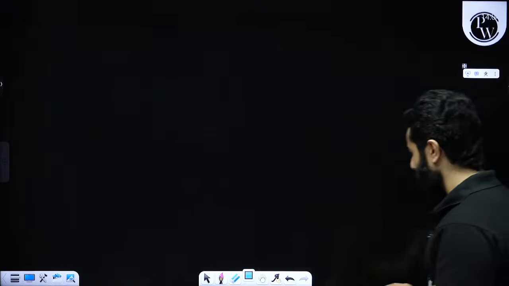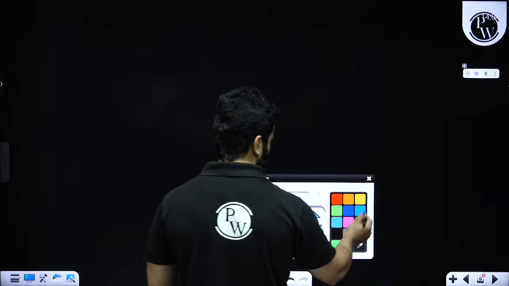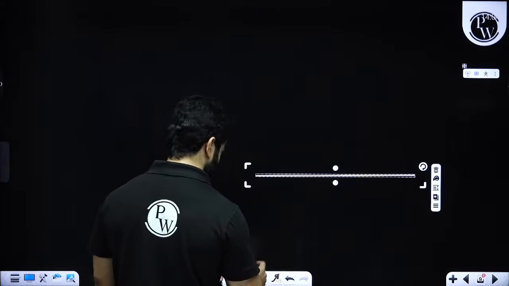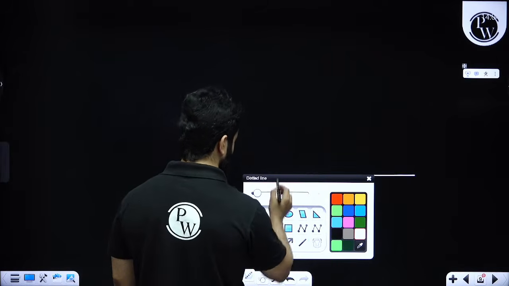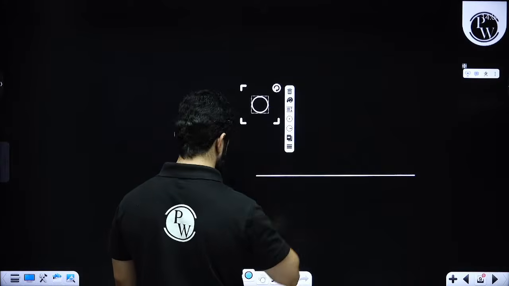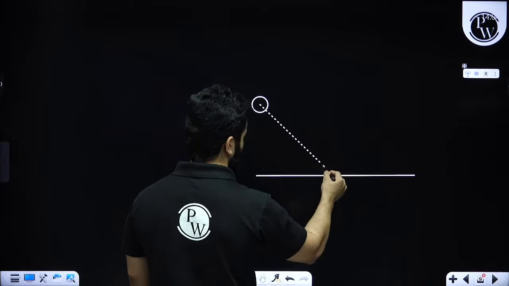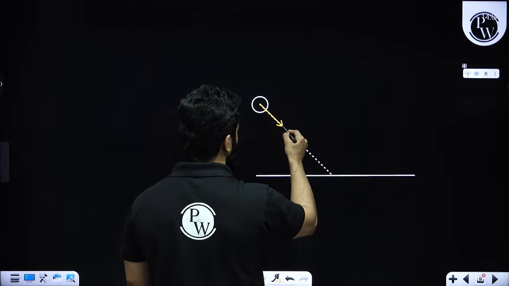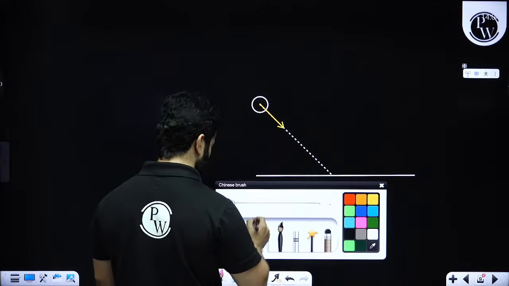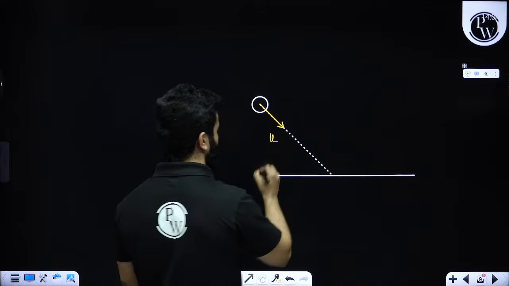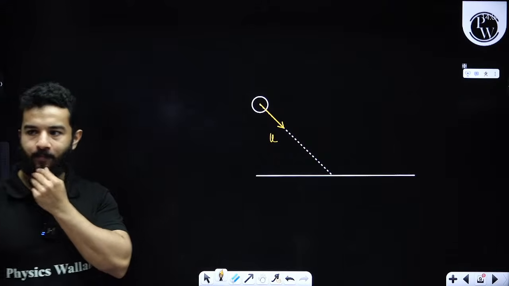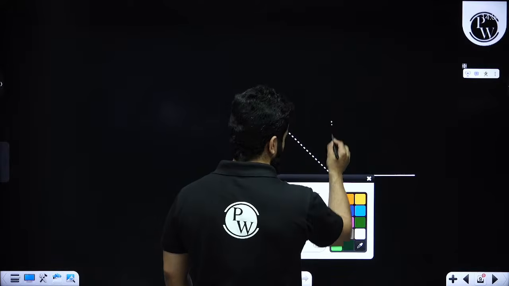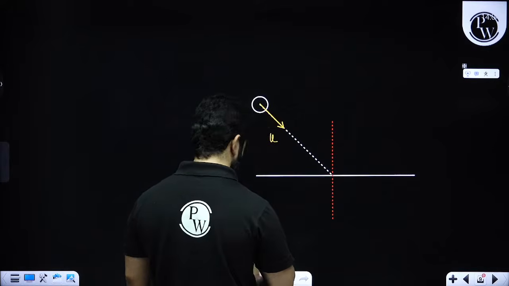Now, let me also explain one concept to you. Let's suppose that a ball is striking at this point. It is coming in this direction. That means it has velocity. Let's suppose it has velocity u, something like this, right? Clear? And let's say this angle is theta.